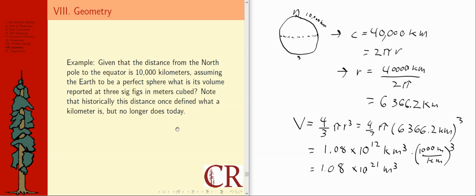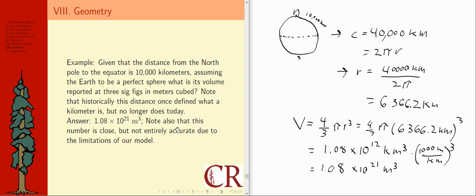So just be aware, if you Google that, you might not get a perfect match. But there it looks like we do get a match with the answer, and it says there, note also that this number is close but not entirely accurate due to the limitations of our model. Specifically, I mean the historical assumption of 10,000 kilometers being at that time the exact definition of the distance between the equator and the pole, which is no longer exactly the case today.